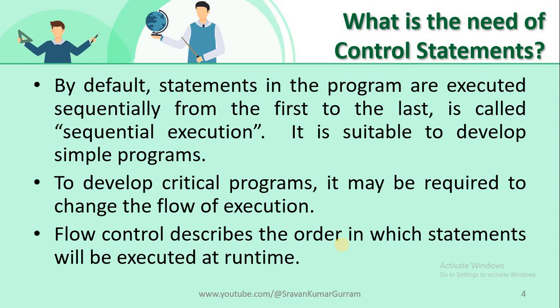Control statements are used to change the flow of the execution. For example, you can execute the fifth statement after the second statement. If you want to skip some statements, you can skip. Or if you want to execute one statement or a set of statements multiple times, you can do that with the help of control statements. We can control the flow of the execution with this concept.